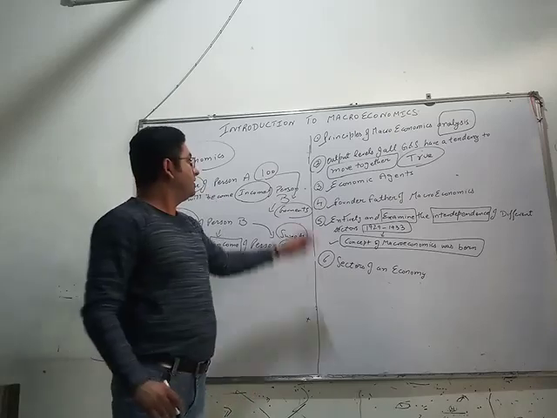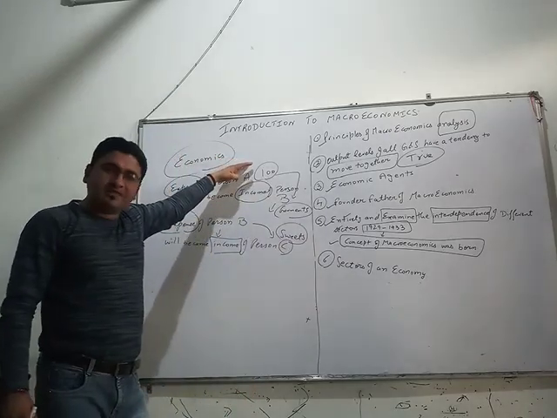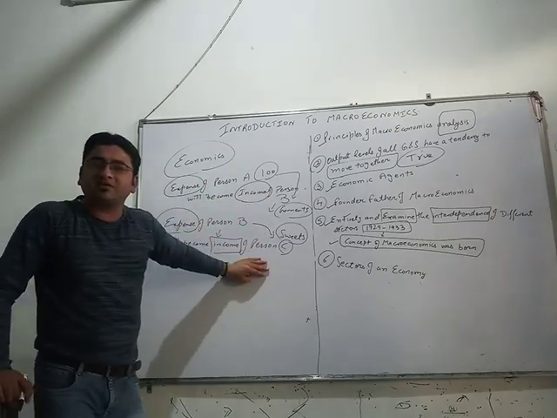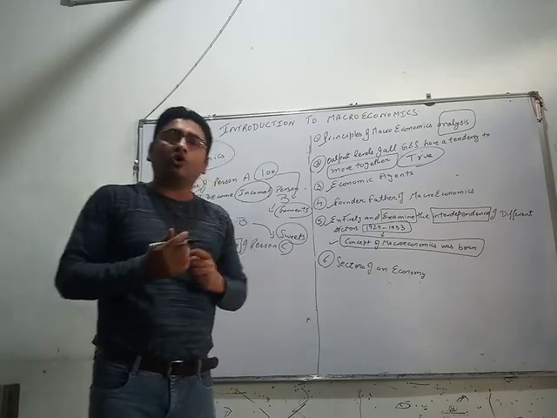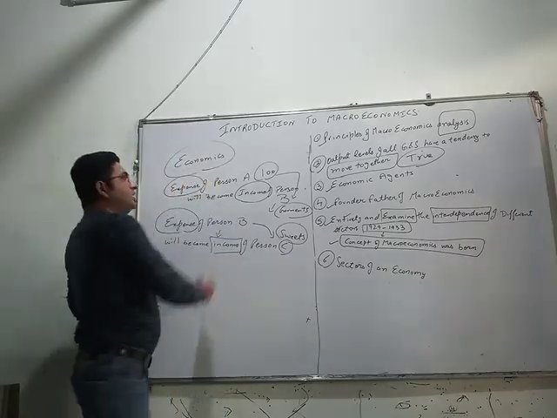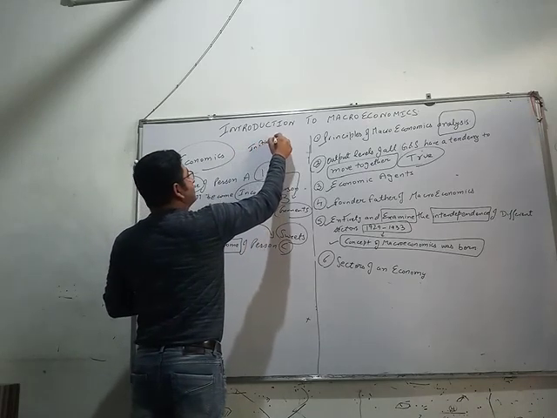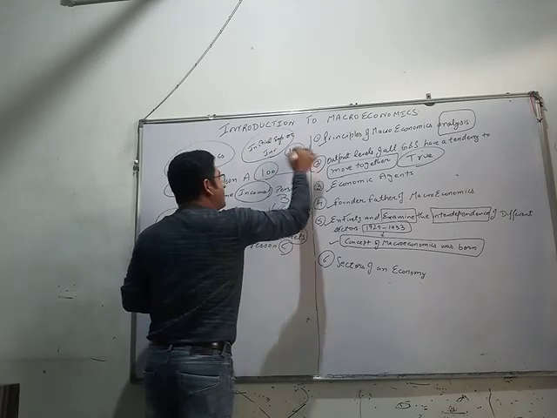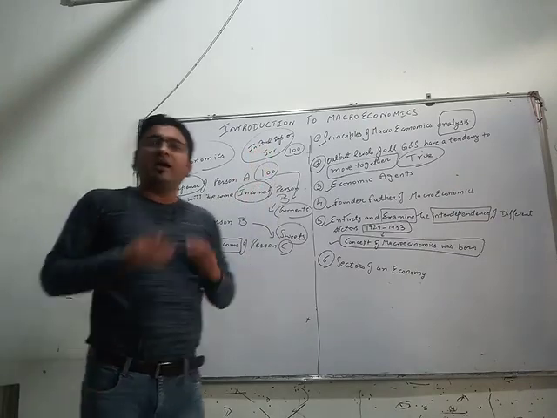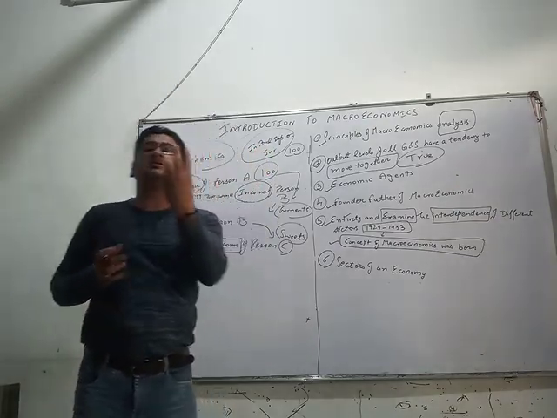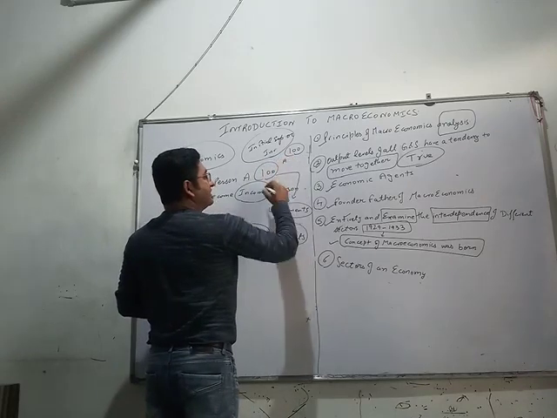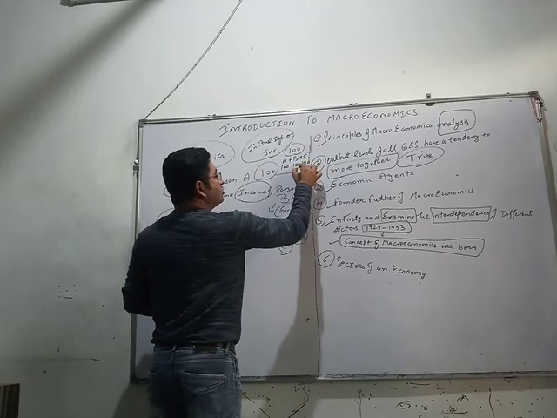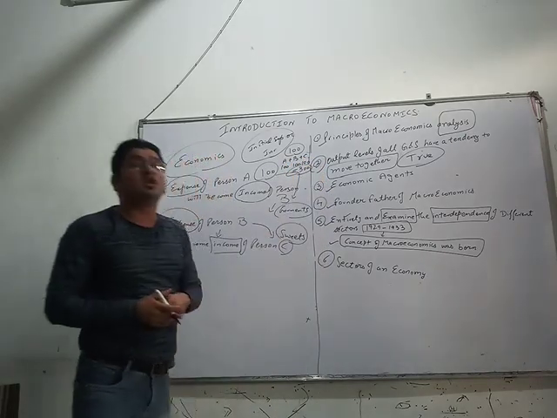Am I correct? I'll repeat. The expense of person A will become the income of person B, and the expense of person B will become the income of person C. Likewise, the economy will perform. So an initial expense or investment in the market of rupees 100 has converted to an income of rupees 300. That is income of person A, income of person B, and income of person C. So the total income has come out to be 300 rupees.